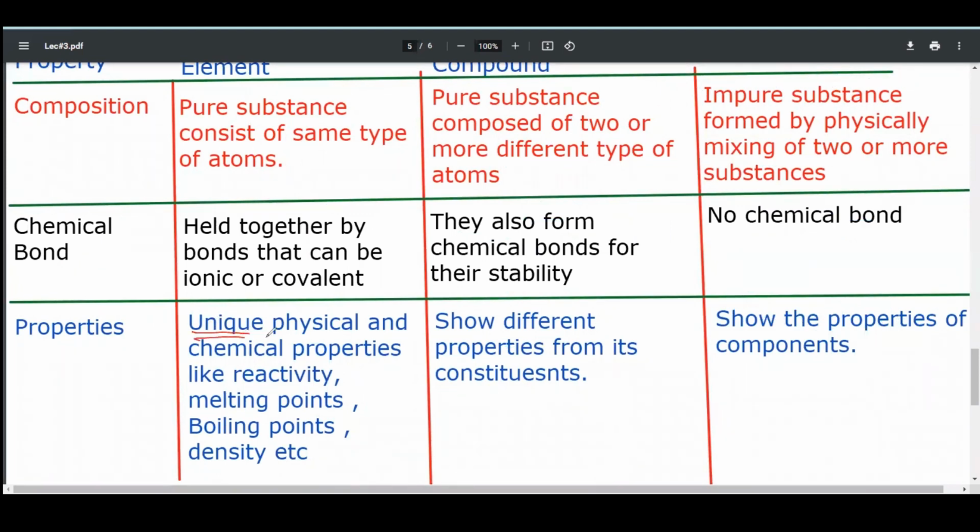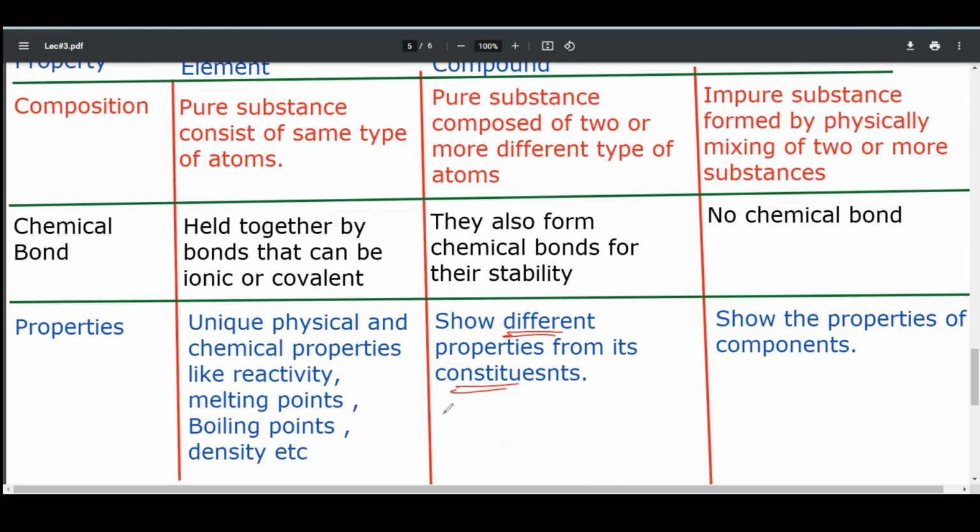If we see the properties, elements show unique physical and chemical properties. In physical properties, melting point, boiling point, and density come. In chemical properties, reactivity comes. It means that every element will have a different melting point, a different boiling point, and a different density that make them unique from one another. Compounds also show different properties from their constituents, from their atoms.